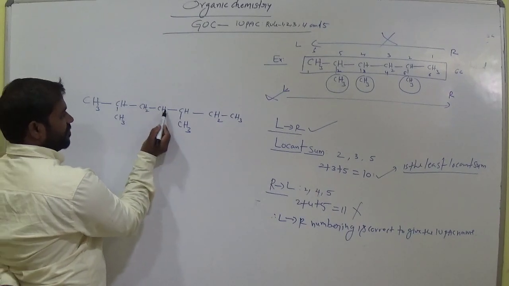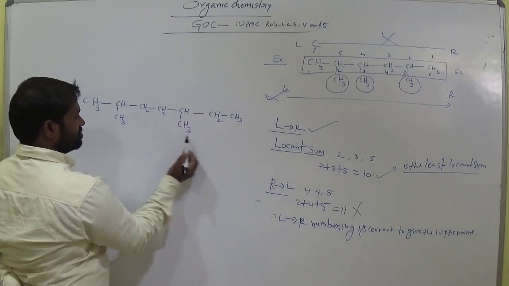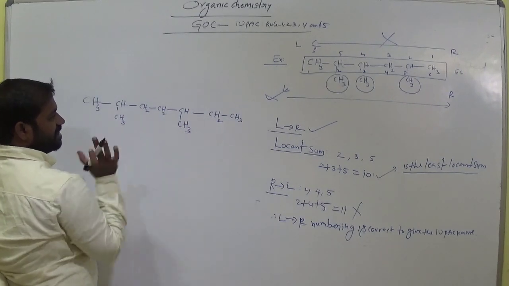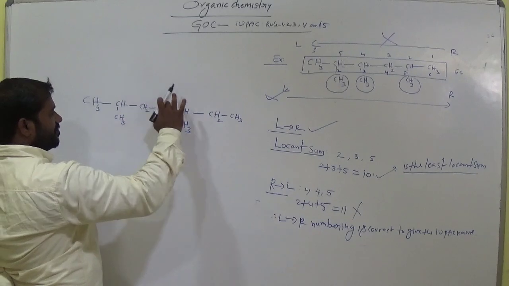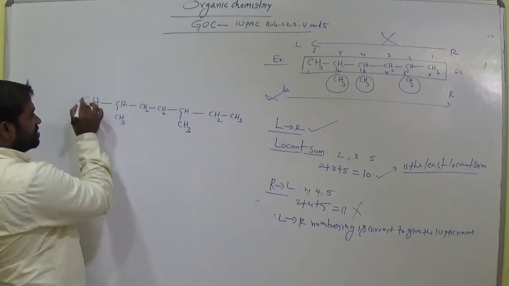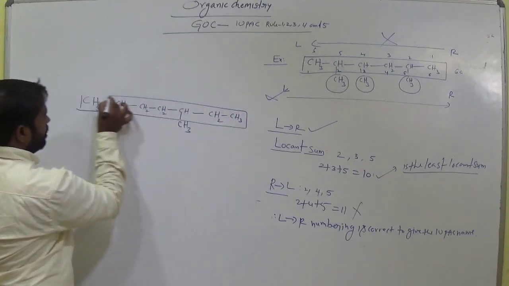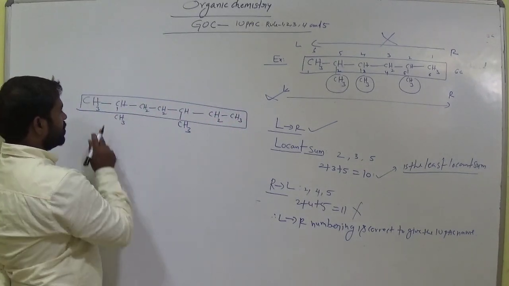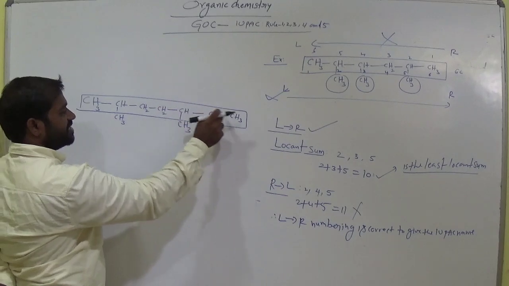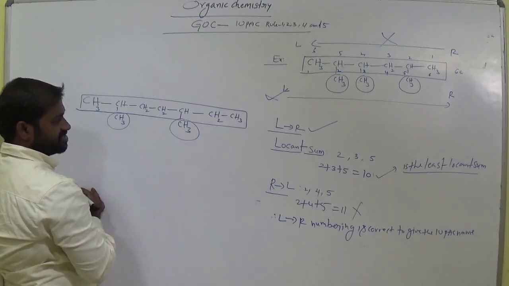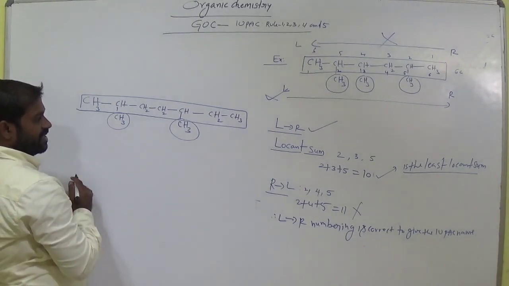1, 2, 3, 4, 5, 6, 7. These two are substituents. 1, 2, 3, 4, 5, 6, 7. Now this one becomes a substituent. 1, 2, 3, 4, 5, 6. It is only 6. So we consider this the longest chain, am I right? Longest chain. Okay. So 1, 2, 3, 4, 5, 6, 7 carbons are there. Now these two are considered as substituents. Okay. Now give the numbering.